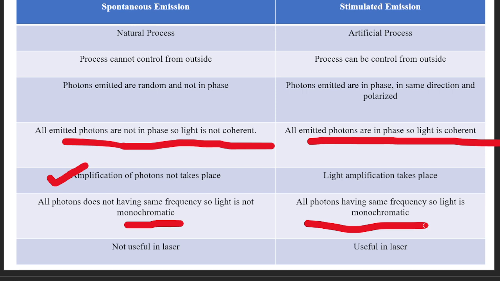So the light emitted by the process of stimulated emission is a monochromatic light source. And the last point is that spontaneous emission is not useful for the formation of laser, whereas stimulated emission is useful for the formation of laser.